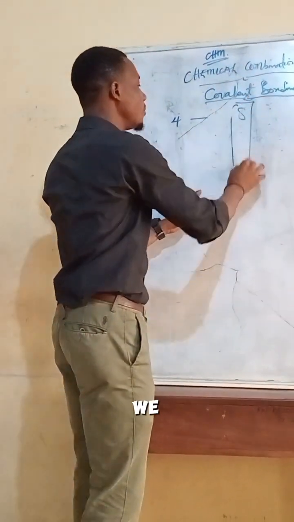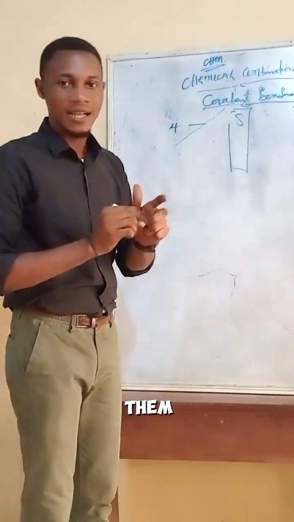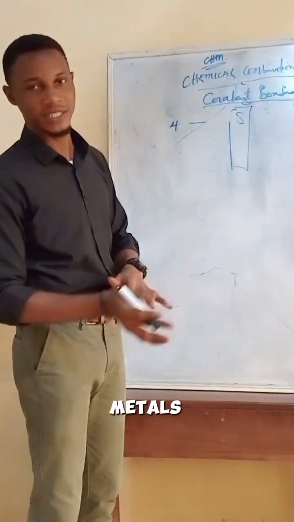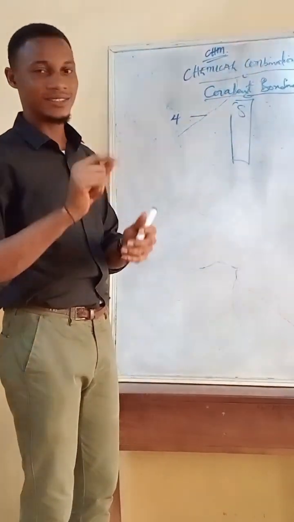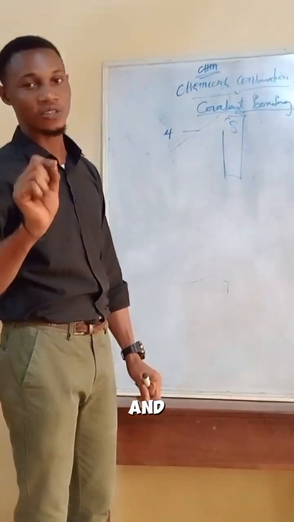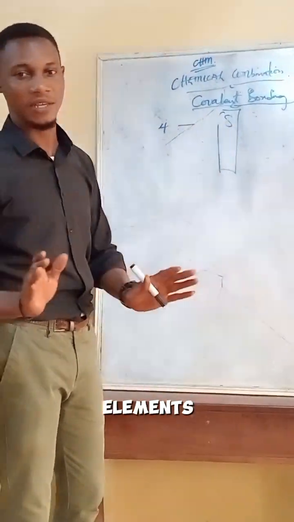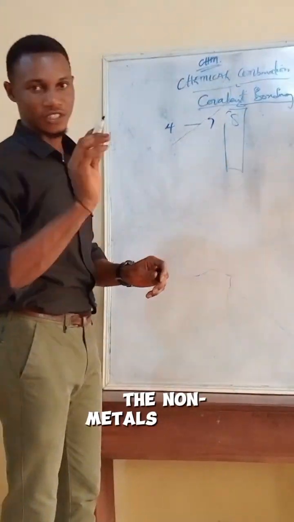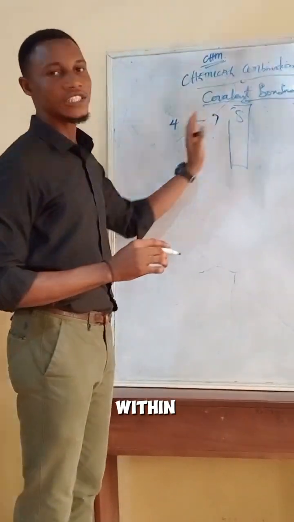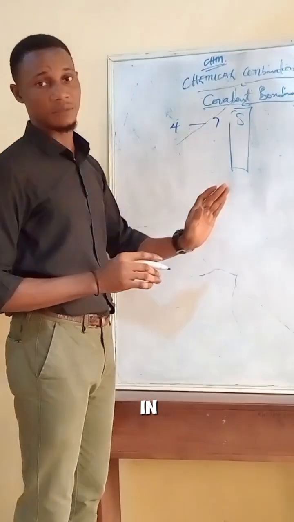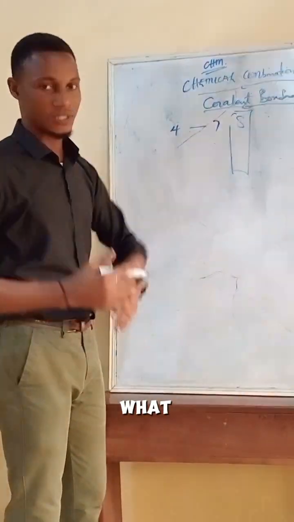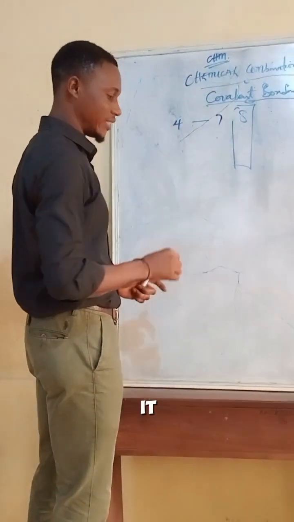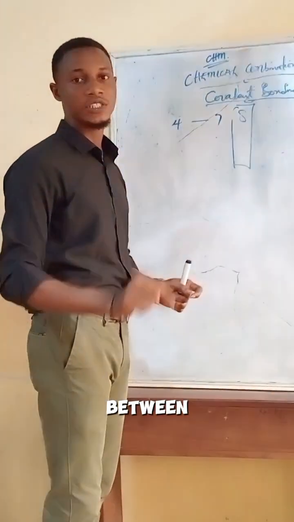So the group 8, we may not be able to ascribe them as non-metals or metals, and there is a reason for that. They have attained their duplet and octet structure, so they are stable elements. So let's just say from group 4 to group 7, we have the non-metals. So any elements within these groups in the periodic table, we can refer to them as a what? As a non-metal. So now let's say, for example, covalent bonding, as I've said, it is a type of a bond that is existing between two non-metals.